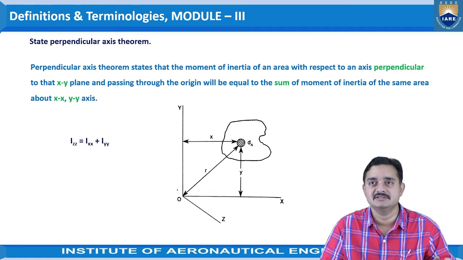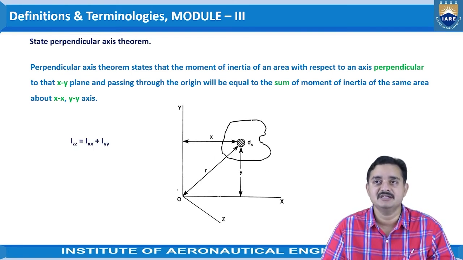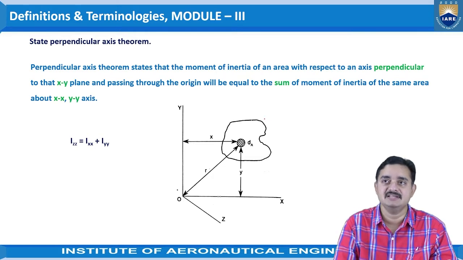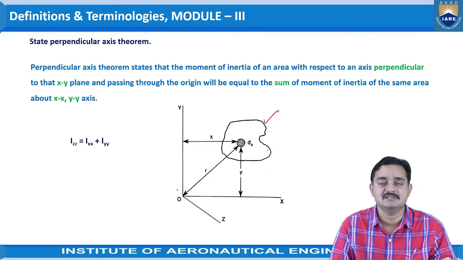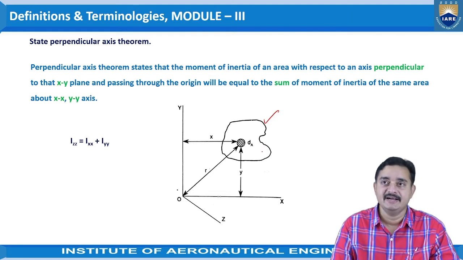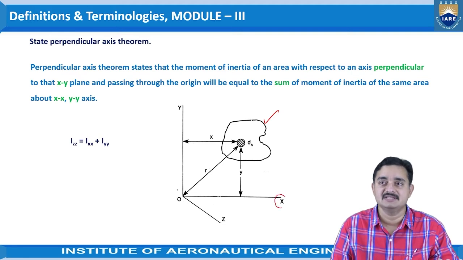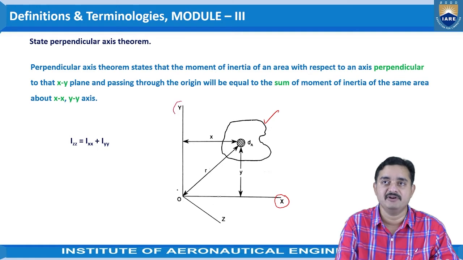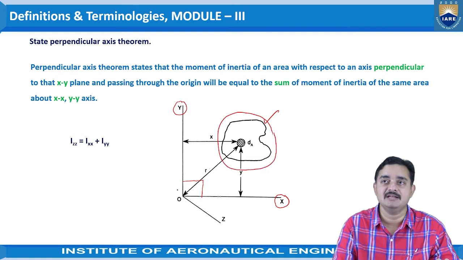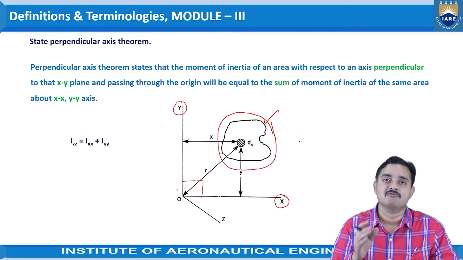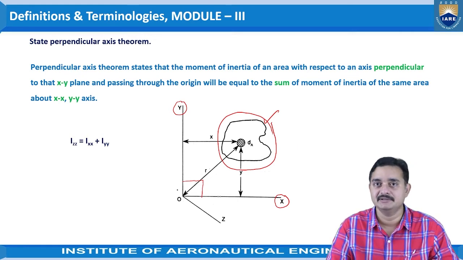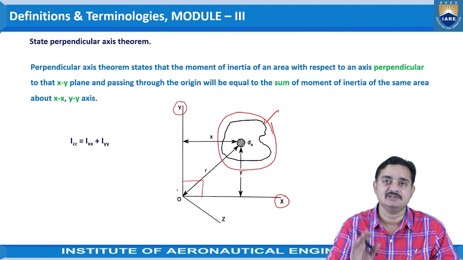To understand this, just see the figure here. This is the area, or the object, that is being given, and we are considering three axes here. This is the x-axis, and this is the y-axis. These two are mutually perpendicular axes which lie along the plane of this object. Whatever plane the object is lying in, the x and y axes are along this plane.